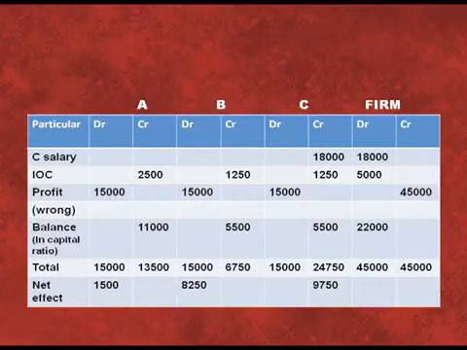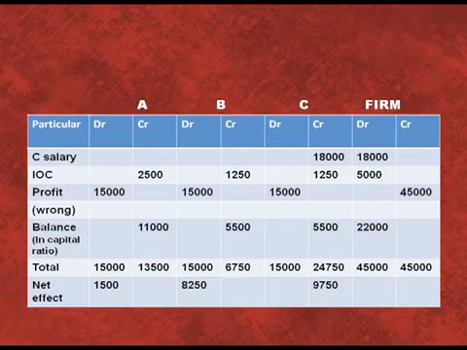Now we will calculate the net effect. You can see debit side is more as compared to credit side under A's column by 1500, so we will write 1500 on debit side. For B, debit side is more and credit side is less, that is why again we will write the balance on debit side, that is 8250. For C, debit side is less and credit side is more, so we will write the balance on the credit side, that credit side is more by 9750.